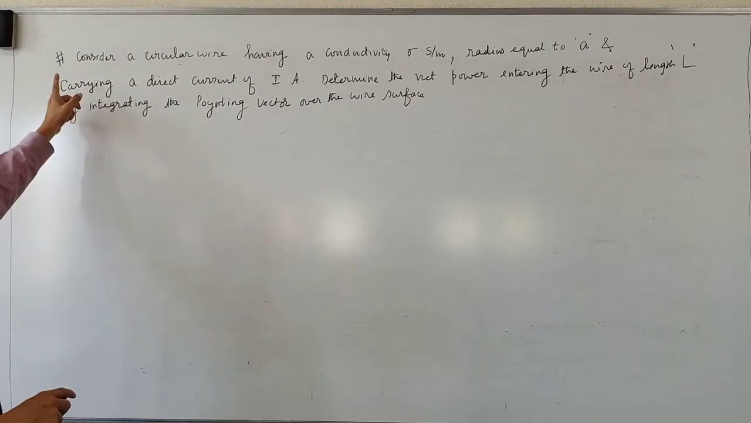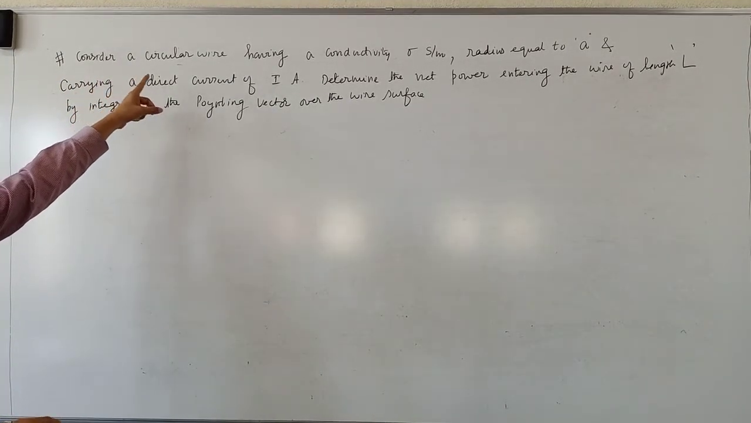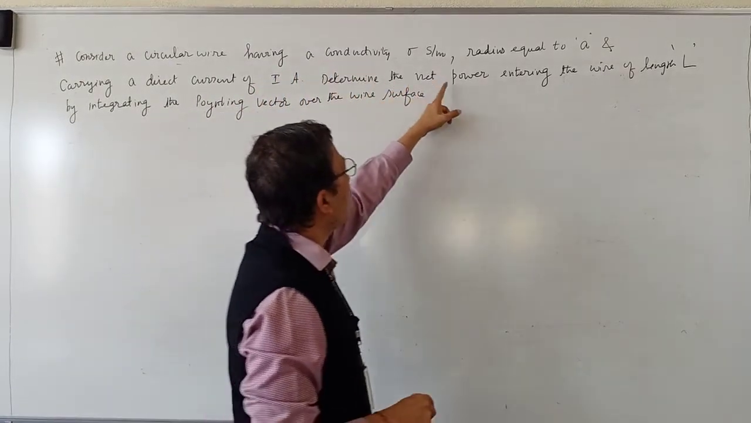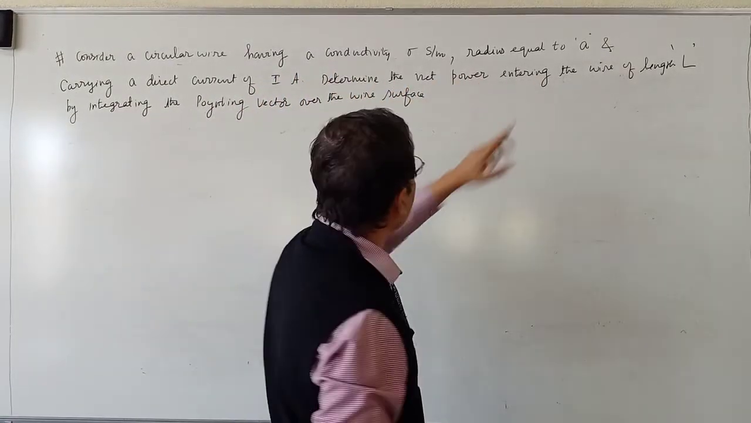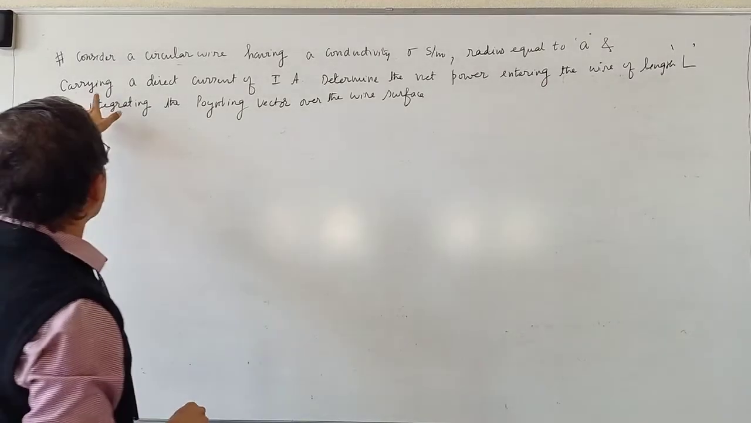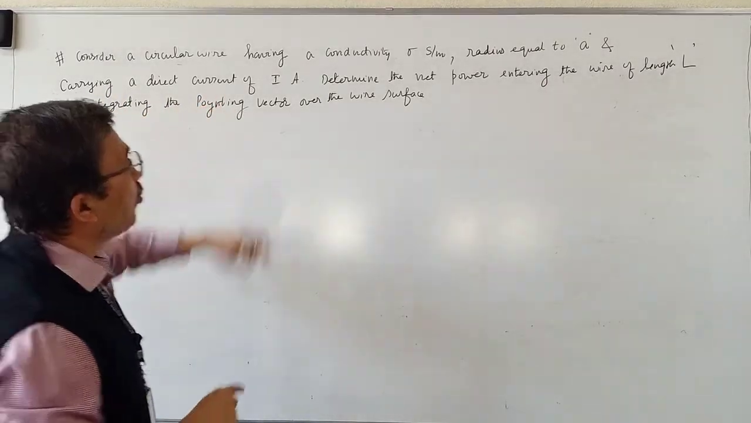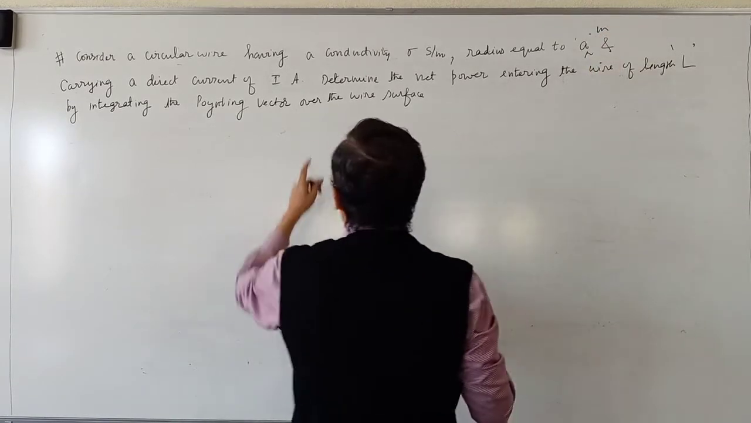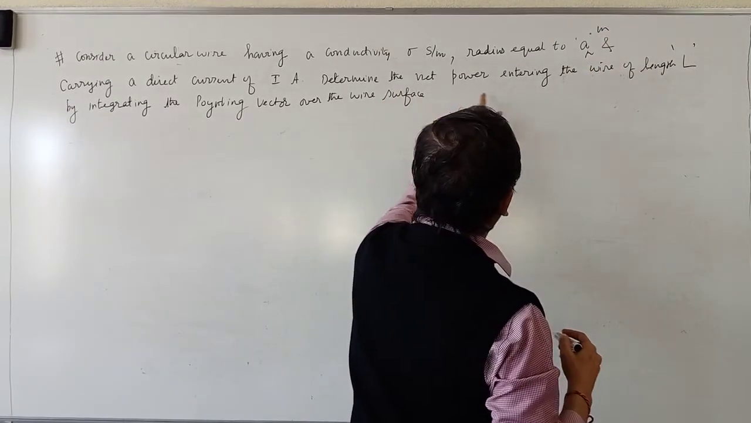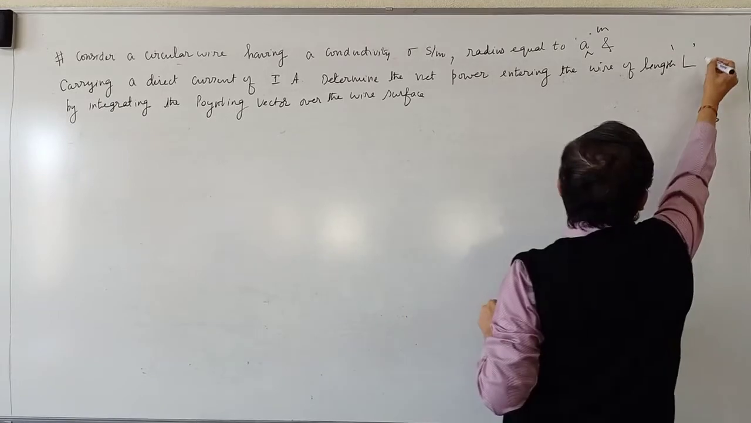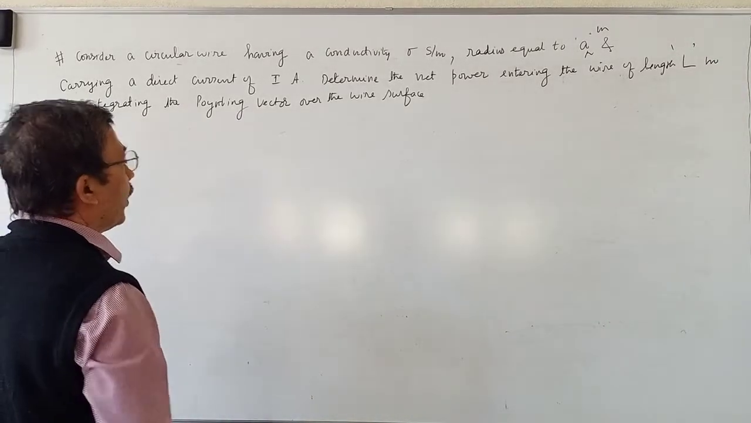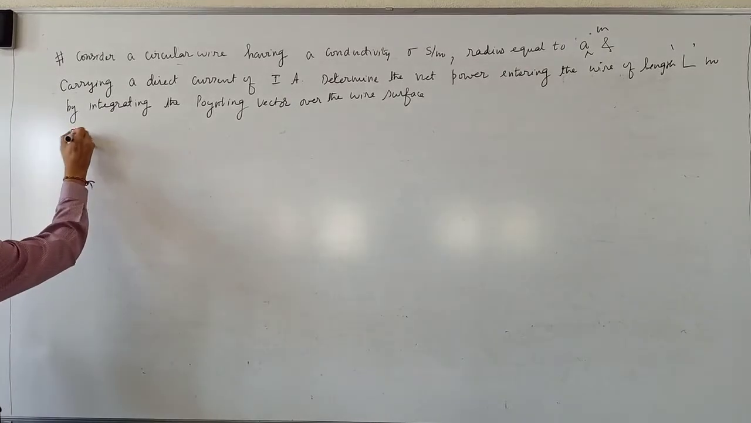Let me read out the problem once again. Consider a circular wire having a conductivity sigma Siemens per meter, radius equal to A meters, carrying a direct current of I amperes. Determine the net power entering the wire of length L meters by integrating the Poynting vector over the wire surface. Solution.